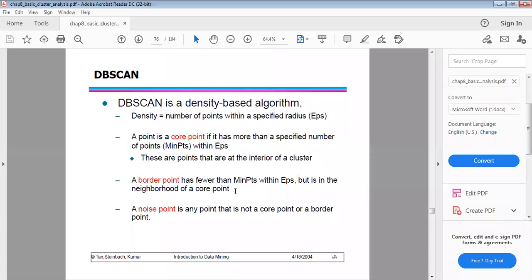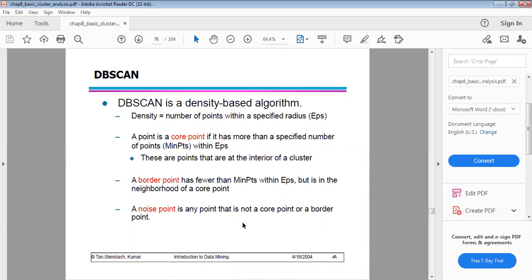What are noise points? A noise point is a point that is not a core point or a border point, whether outside the border or inside the border. Simply, any point that is not a core point or border point is called a noise point. So that is regarding the DBSCAN algorithm.